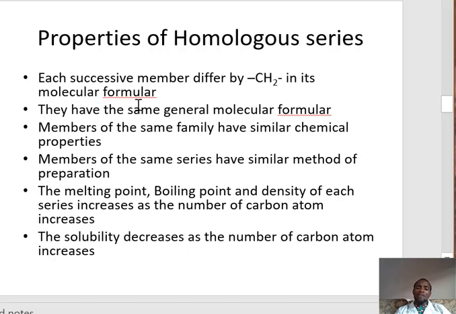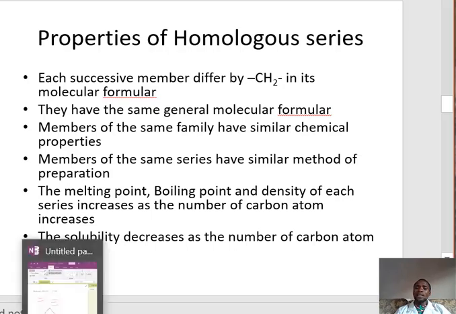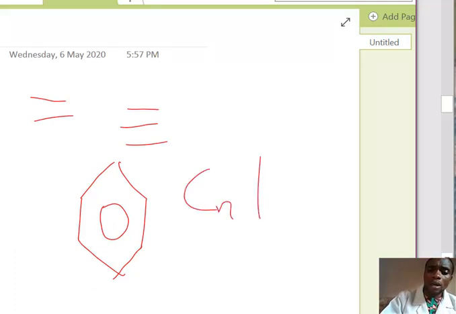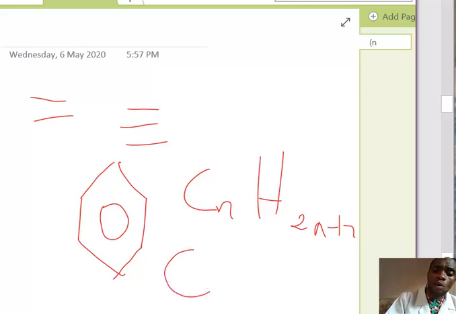Then we have another property: they have the same general molecular formula. Alkanes, which are a homologous series, have the molecular formula CnH2n+2, while alkenes, which are another homologous series, have the general molecular formula CnH2n.